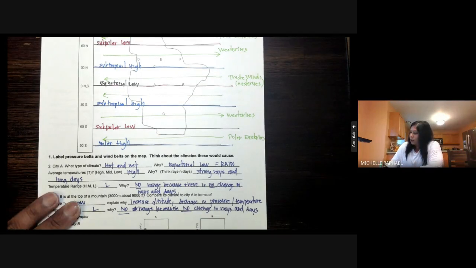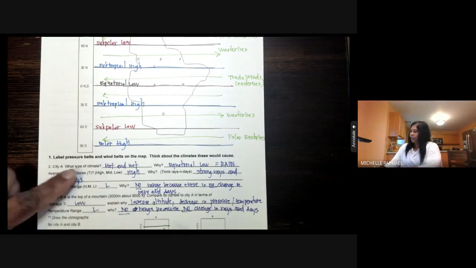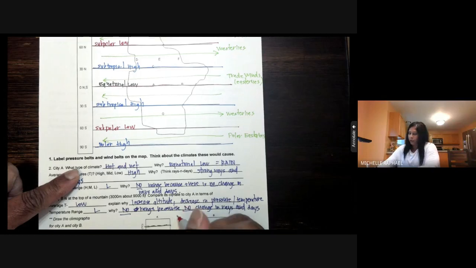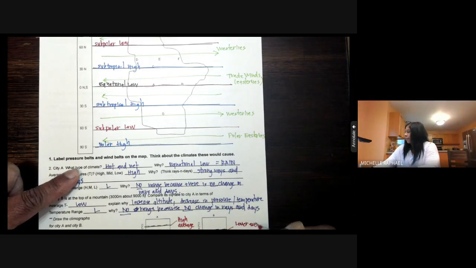All right, so let's do our climate graph. I think we use green for our temperature. City A is going to have a higher temperature, and city B would have that lower temperature. Average is going to be high for city A, so I'm doing this right on top of that line, and city B is going to have a lower average, so I'm writing high average here, and this would be a lower average temp.